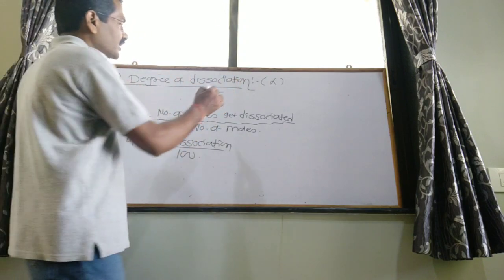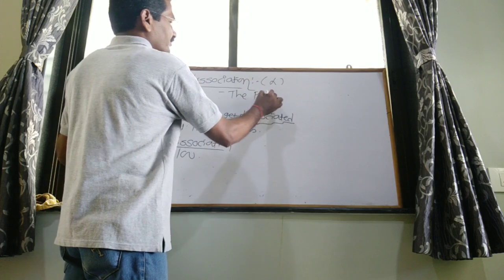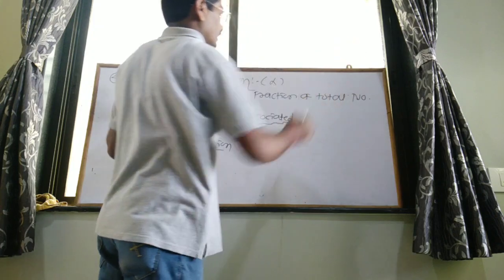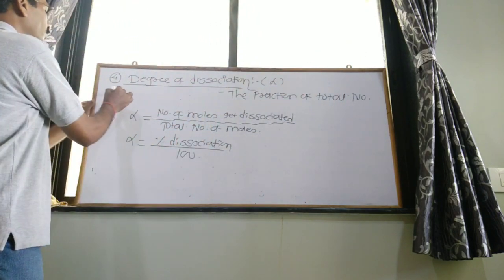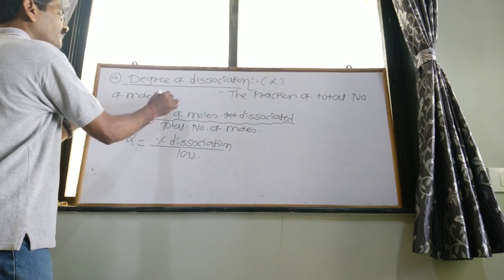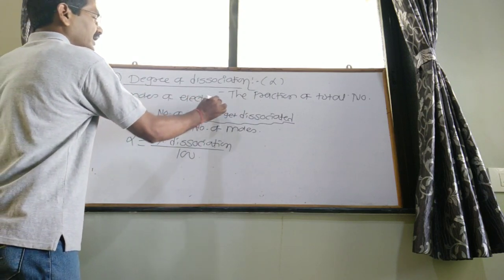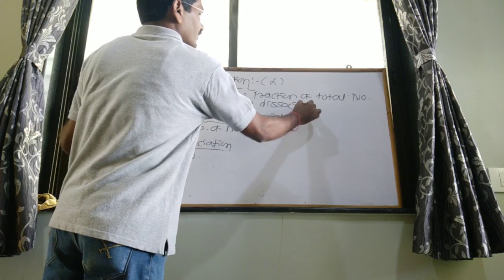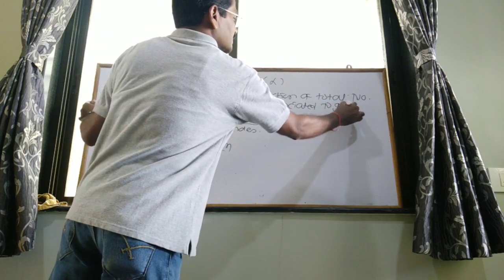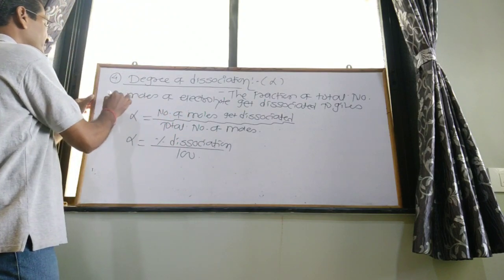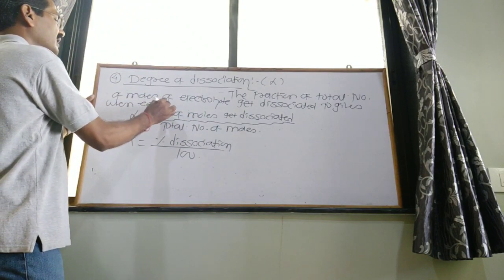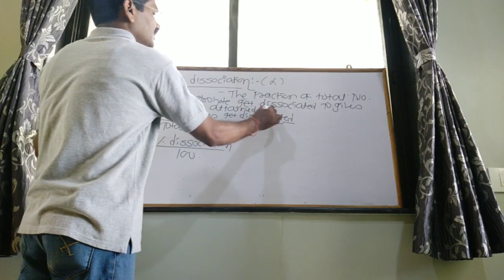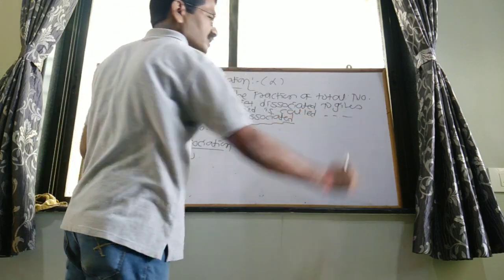Degree of dissociation: the fraction of total number of moles of electrolyte that get dissociated to give ions when equilibrium is attained is called the degree of dissociation.